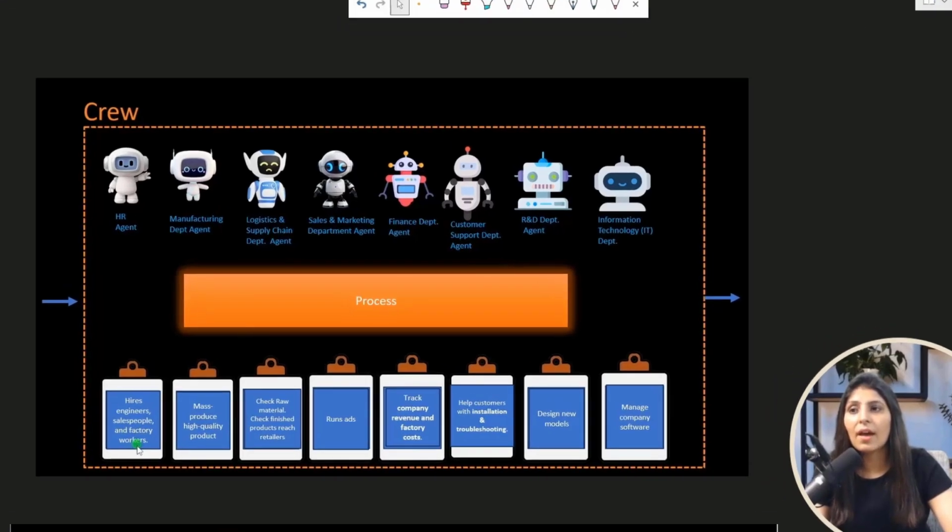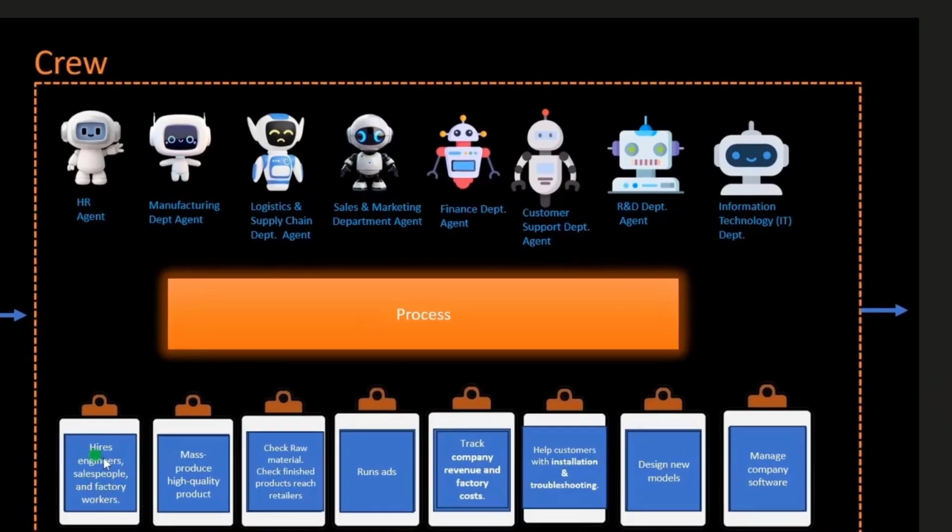And over here we have a task. See, first task is hire engineers, salespeople and factory workers. So this is one task. This task can be done by which agent? So the HR agent can do this task. So the next task is produce high quality product. Which agent can handle this task? This agent can handle this task. Now the next task is check raw material, check finished products, reach retailers. This task can be done by which agent? The logistics agent can do this task.